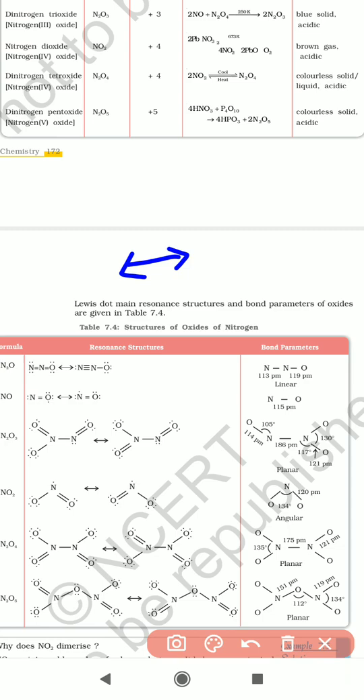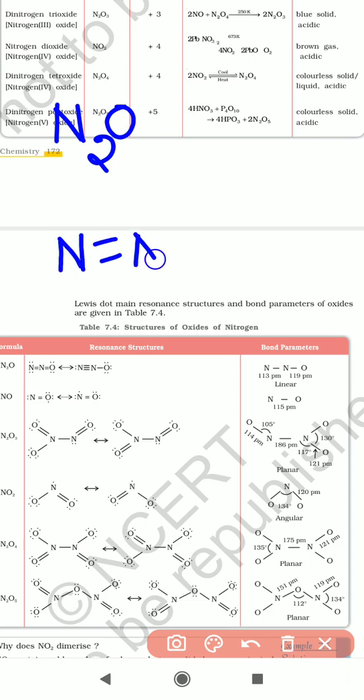Now let us see the oxides of nitrogen. The first compound is the N2O molecule. It has 3 atoms: 2 nitrogen atoms and 1 oxygen atom. How do we represent its resonance structure? Look here: N double bond N double bond O.